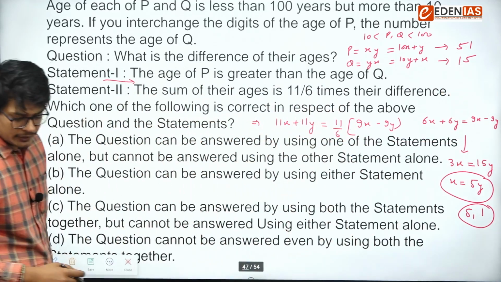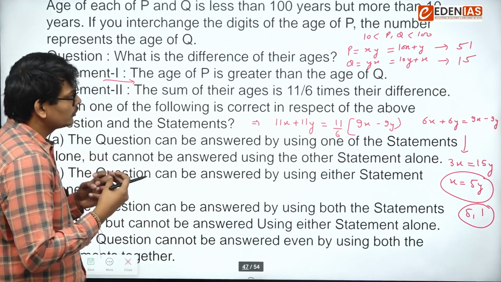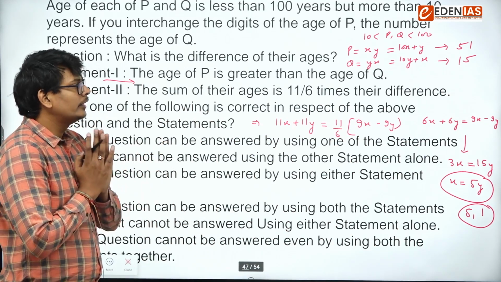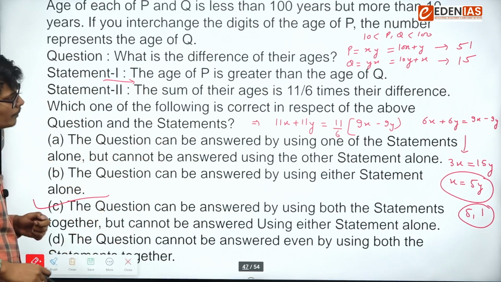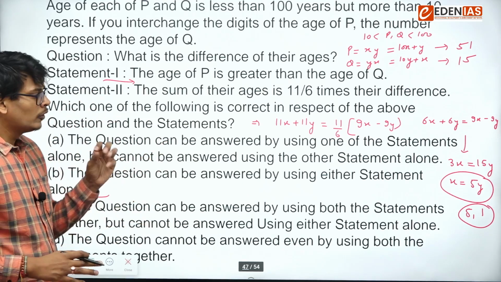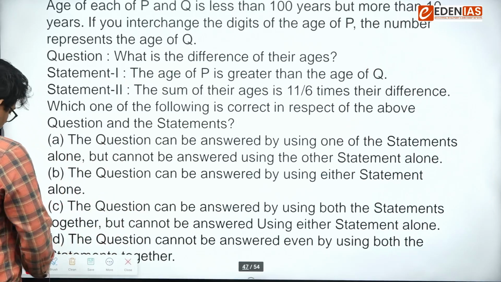After combining these two, we are getting a unique answer of P, or a unique answer of Q. So we can easily find out the difference of their ages also. That's why the answer is option number C. After combining these two only, we are getting a unique answer. Next.